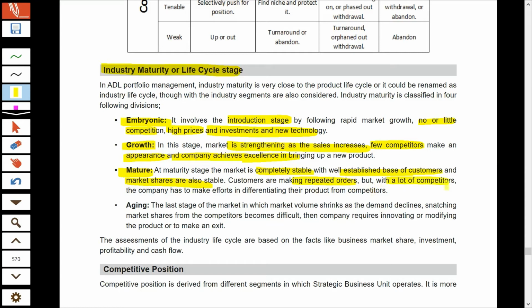There is lots of competition in the industry. The competitors are trying to increase their market share by snatching away the customers of their competitors. They are trying to differentiate their product in some way or other in order to attract a large number of customers. And finally comes the aging or the declining phase, wherein the overall sale of the industry declines.